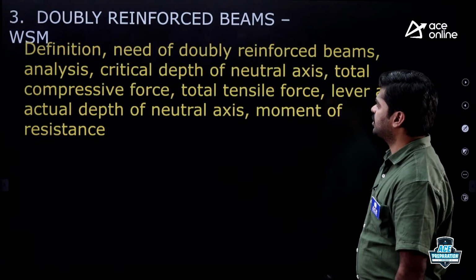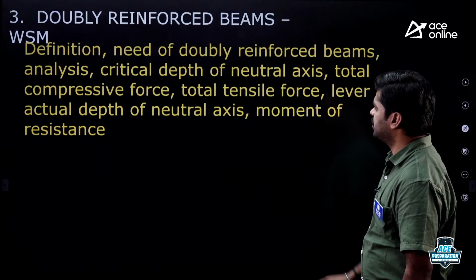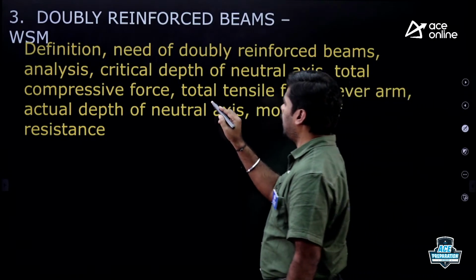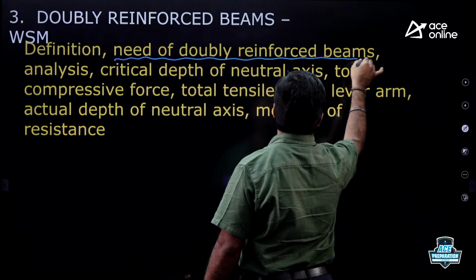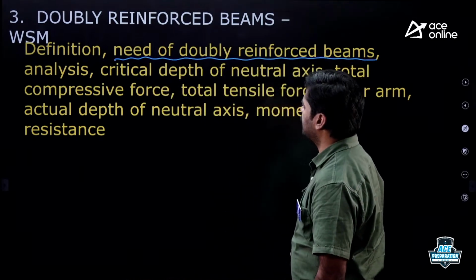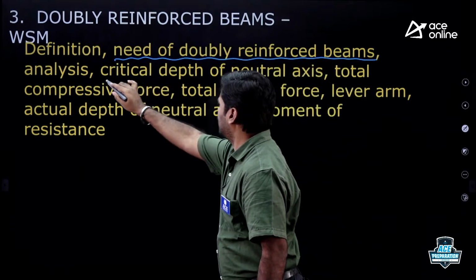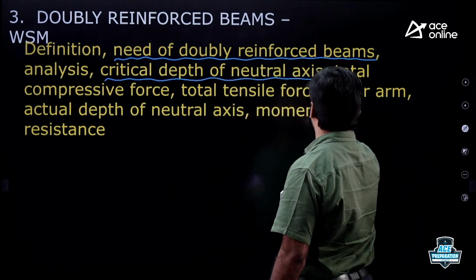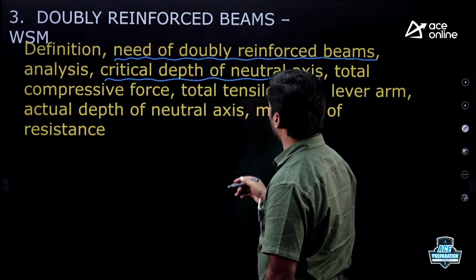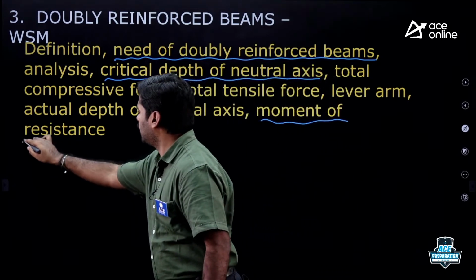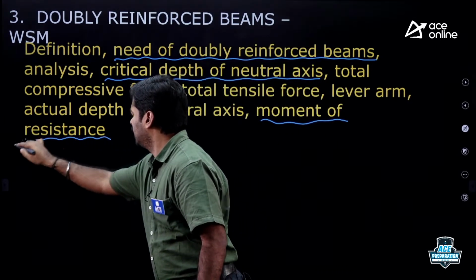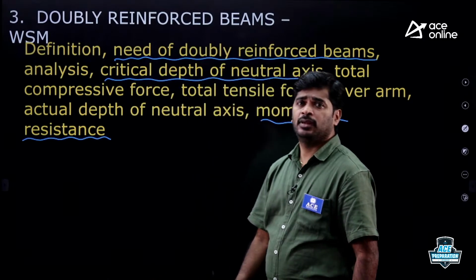Okay, coming to the next chapter, doubly reinforced beams. From this chapter, you have to focus on the need of doubly reinforced beams, right? After that, critical depth of neutral axis. Remaining moment of resistance based questions, you need not focus on because of very lengthy formulas.